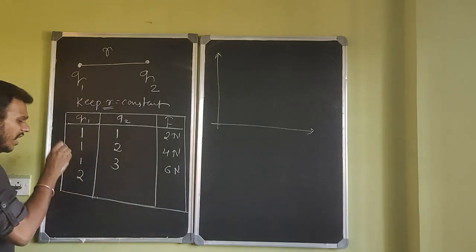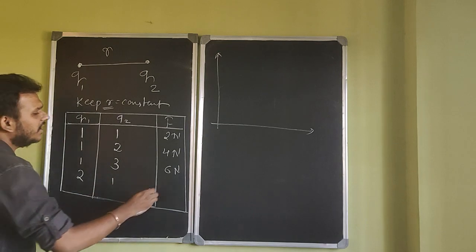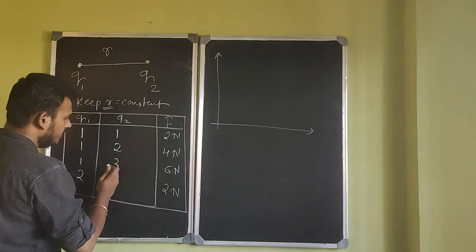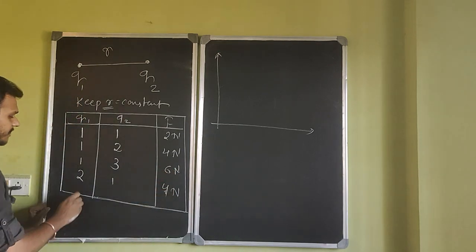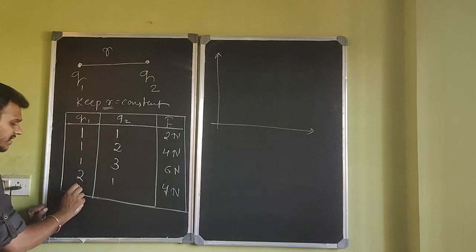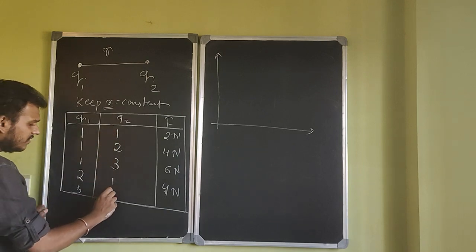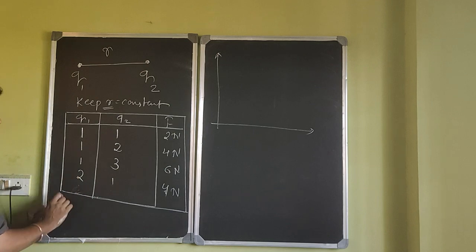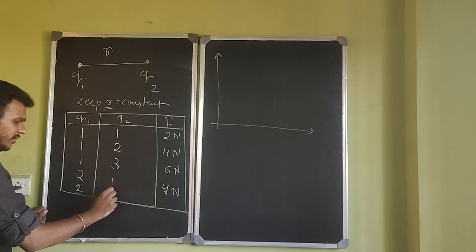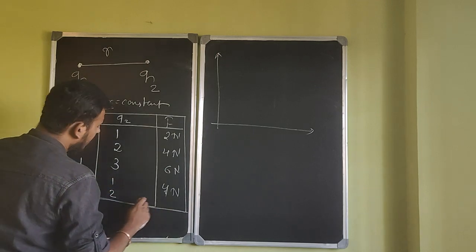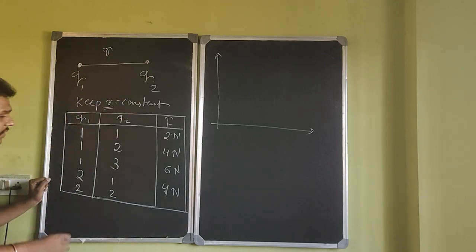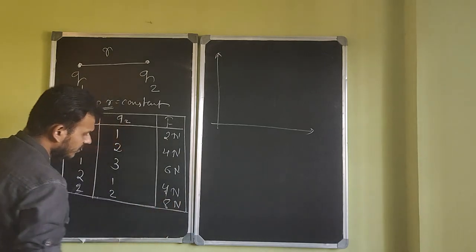Let's say Q1 is 2 and Q2 is 1. You're getting a force of 2 Newton again. Then Q1 is 2 and Q2 is 2. In this case, let's say you're getting a force of 8 Newton.